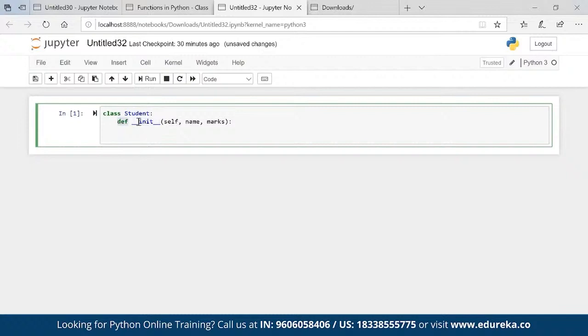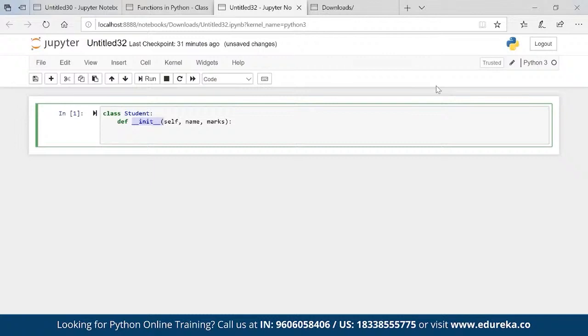Basically, we are creating a function inside a class, and this method is known as constructor, which is helping us to initiate the instance variables. This is my instance. In this instance, I have variables called name and marks. That is how the syntax is. This is how we call the constructor: underscore underscore init underscore underscore is what I can use.